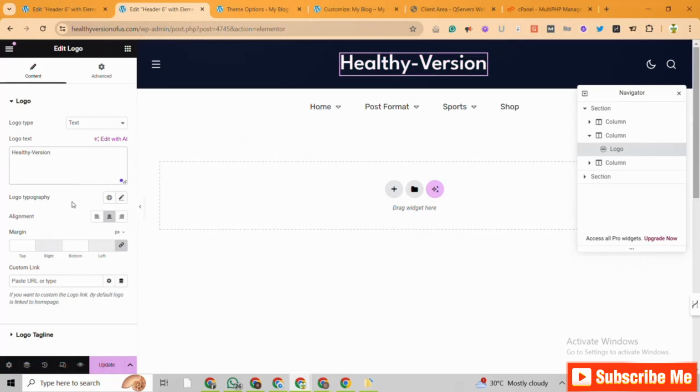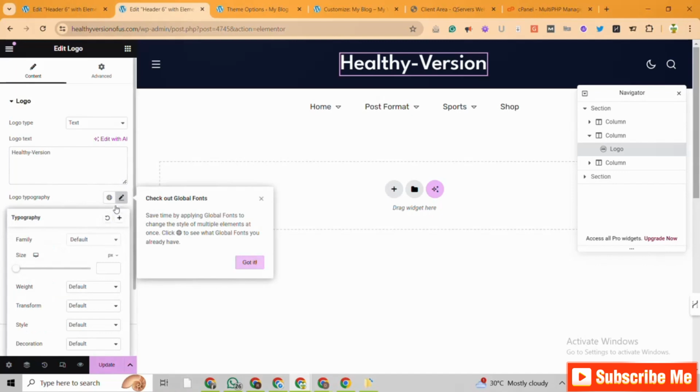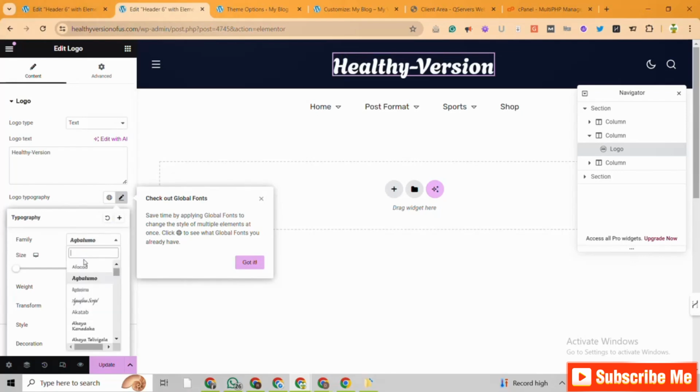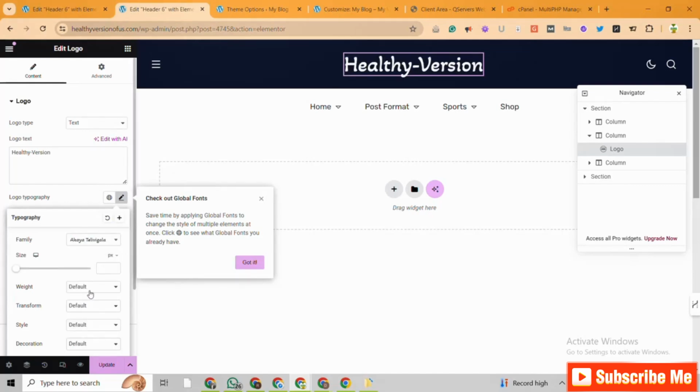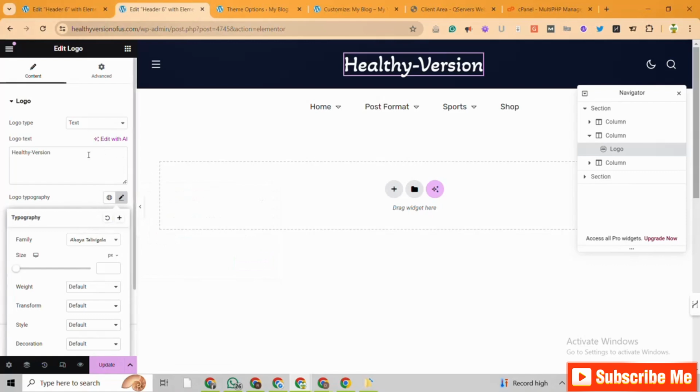So I want to change the logo typography. So let's say by default this is what it is. I will change this text to, let me use this Agbalumo right here, Agbalumo, right? So this Agbalumo is not looking too good. Let's change this here to this. Okay, so healthy version, okay, this is looking good. So healthy version is this.